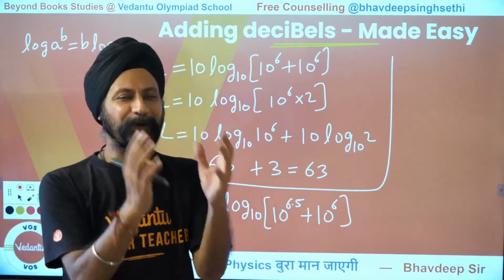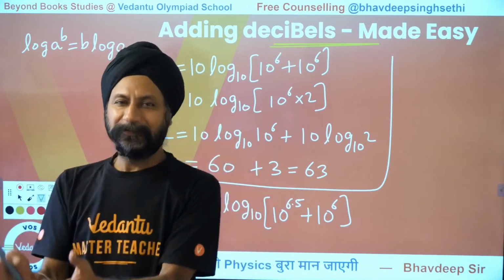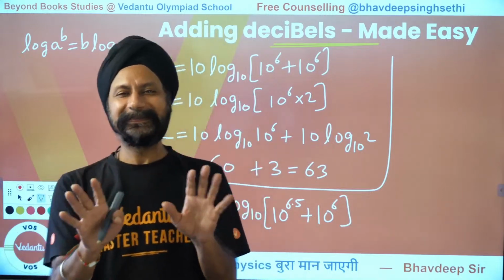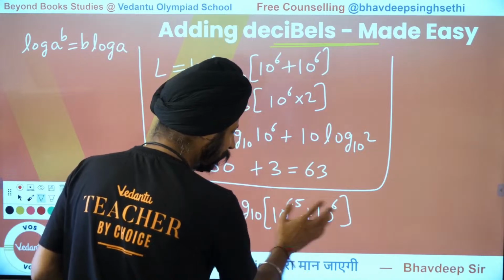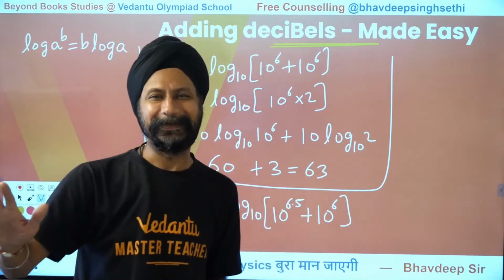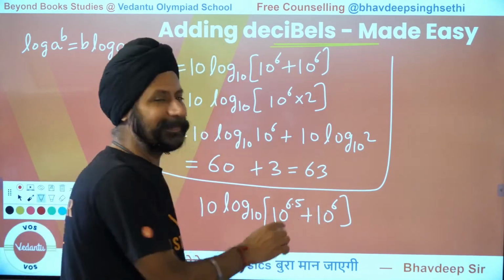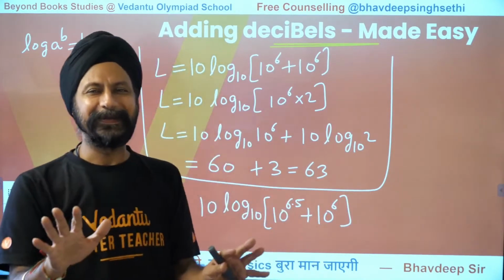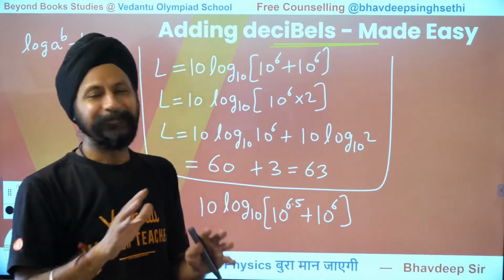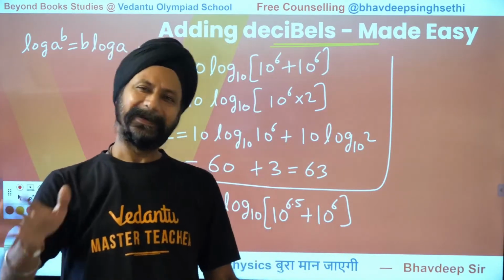Now because one of them is 65 and the other one is 60, the answer would be less than 68. Can we agree on that? Because had this been 6.5, the answer was clear cut 68. Because this is lesser than 6.5, I would have something less than 68. So one thing is clear, 65 and 60 will not be greater than 68. It will be less than 68.